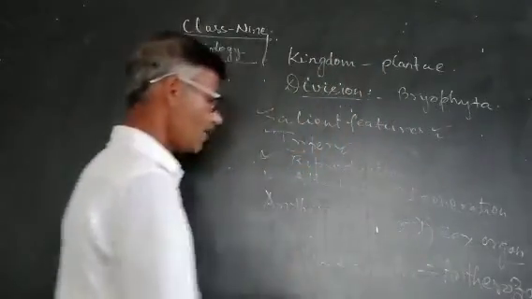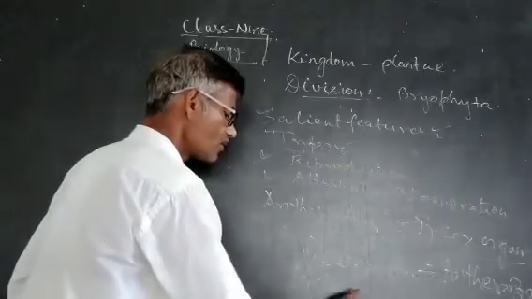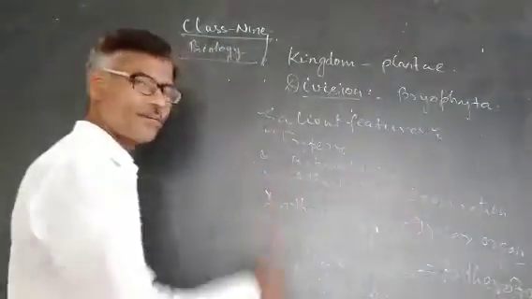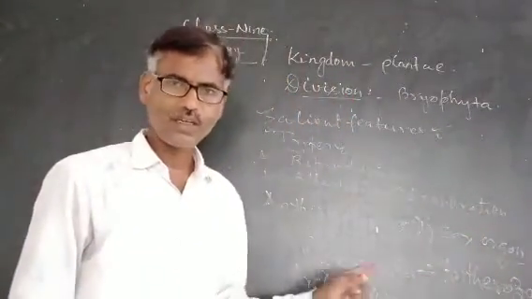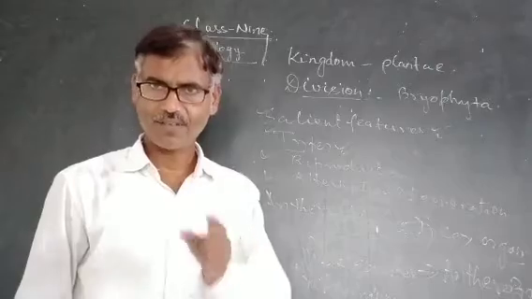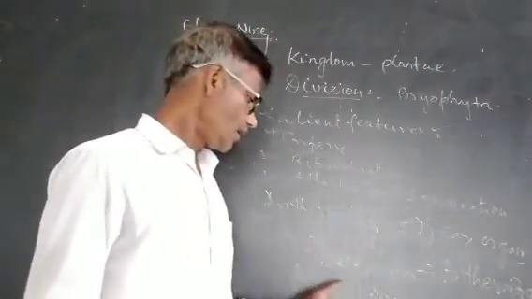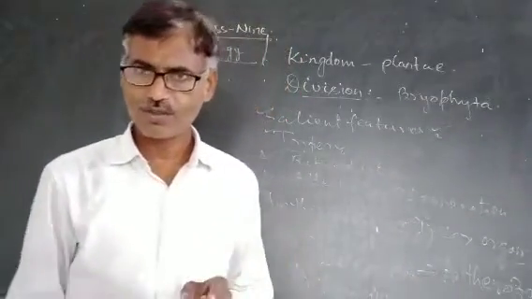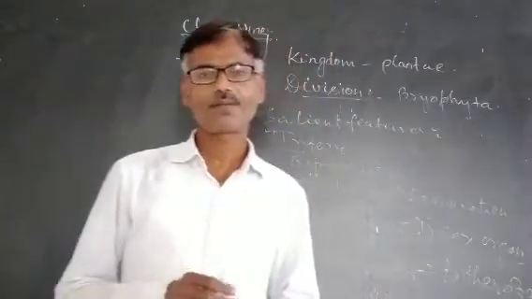And the female reproductive organ is the archegonium. Archegonium is the singular of archegonia. These are flask-shaped bodies. Archegonia contain eggs, the female gametes. The two gametes, male and female, fuse together only in the presence of water.